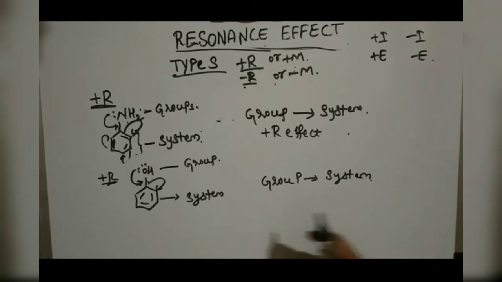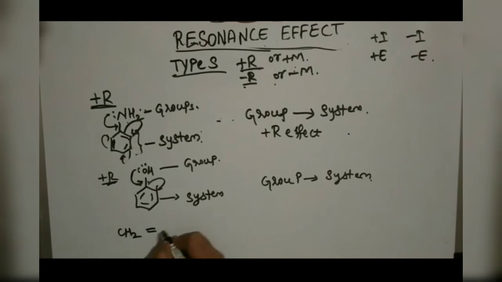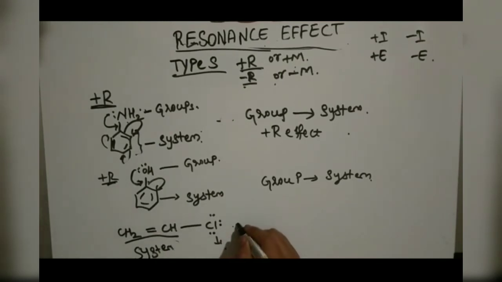Another example we can take is CH2 double bond CH, Cl. Cl has how many lone pairs? 3 lone pairs, everybody knows that. This CH2 double bond CH is the system, and Cl is the group.